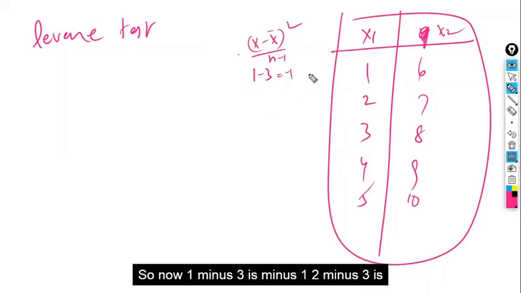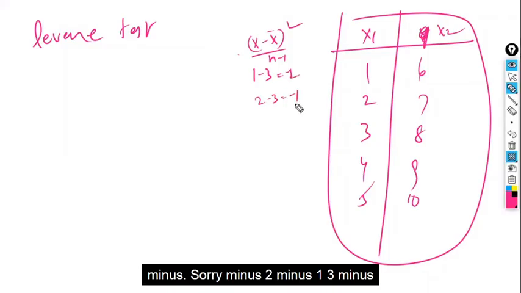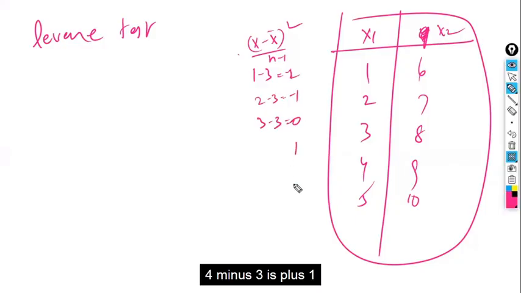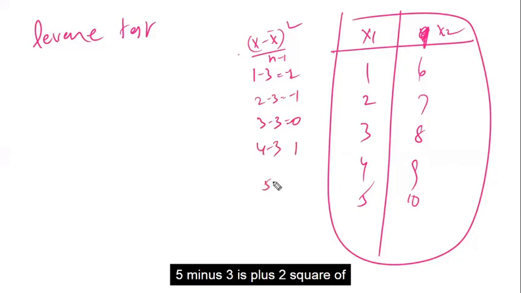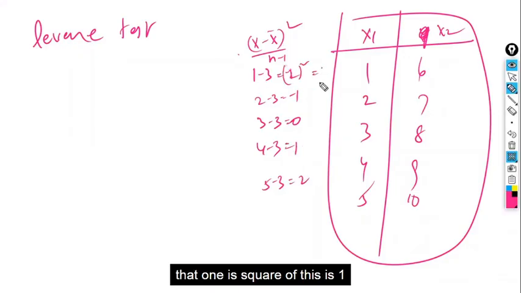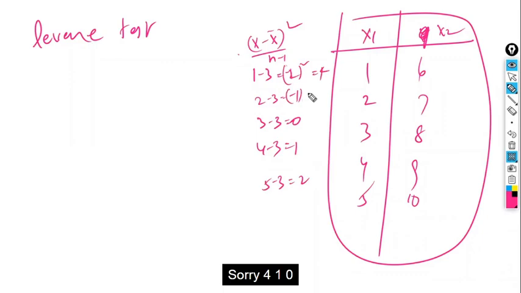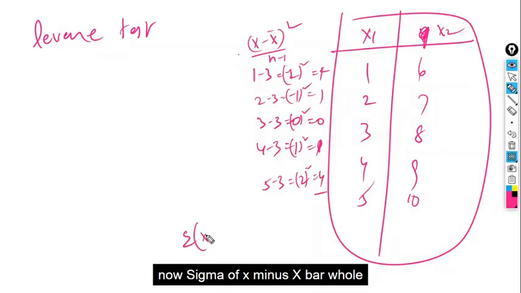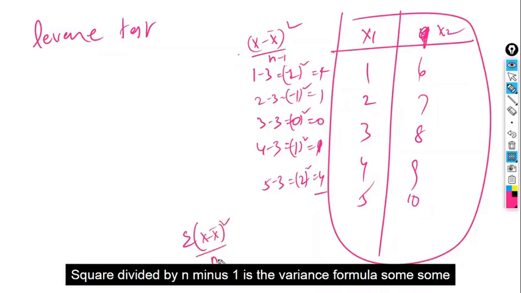So 1 minus 3 is minus 2, 2 minus 3 is minus 1, 3 minus 3 is 0, 4 minus 3 is plus 1, 5 minus 3 is plus 2. Squaring each of these gives 4, 1, 0, 1, and 4.